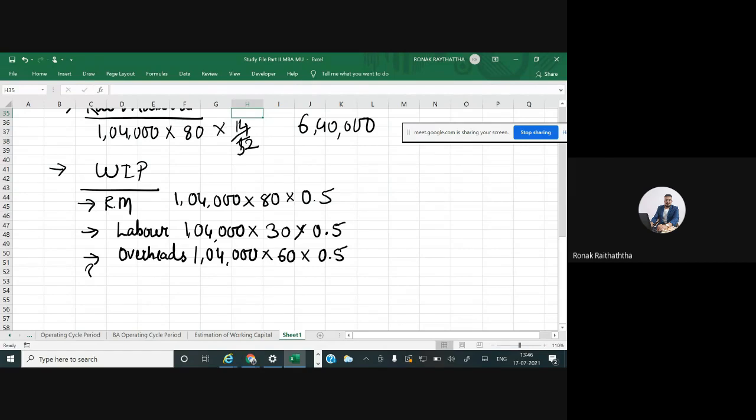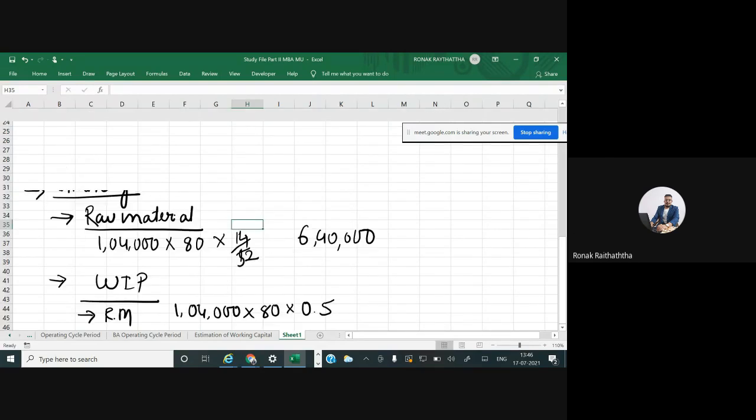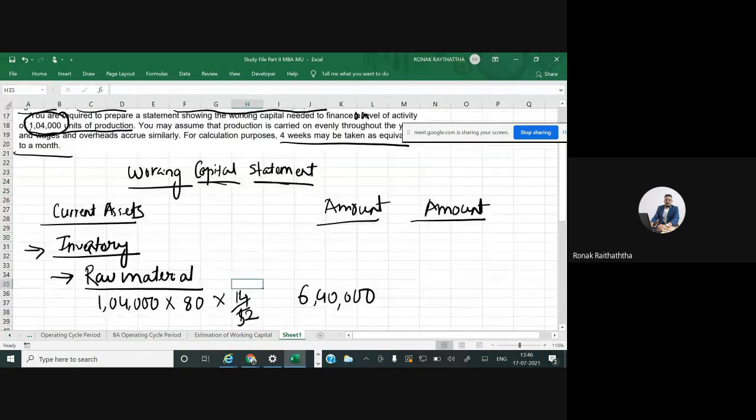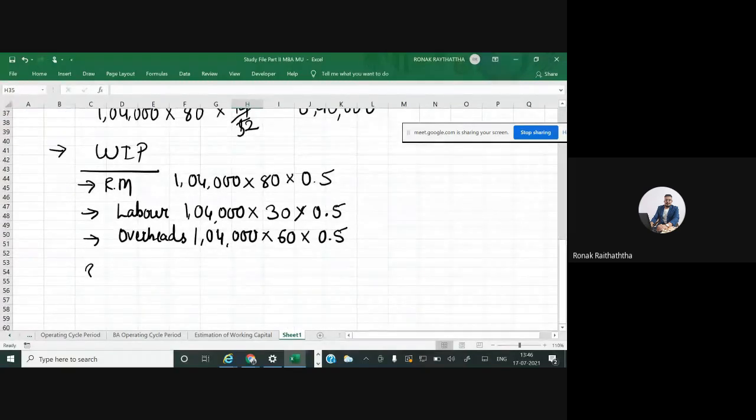Now, for how many months are we maintaining this WIP stock? We maintain it for, I guess, half a month, given to you in the second statement, in fact the third after the table. So half a month's stock we are maintaining. If I calculate this, it will give me the idea about the entire year.